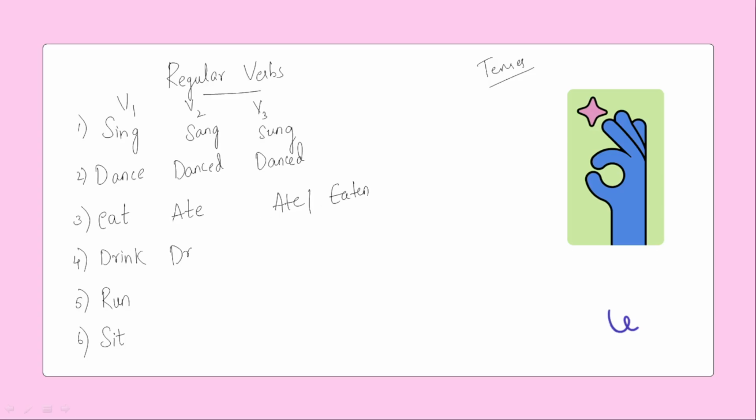Drink, drank, drunk. Run, ran, run. Sit, sat, sat. So these are some irregular verbs that you have to understand. Coming to some of the irregular verbs, as just now we have seen, go, went, gone.